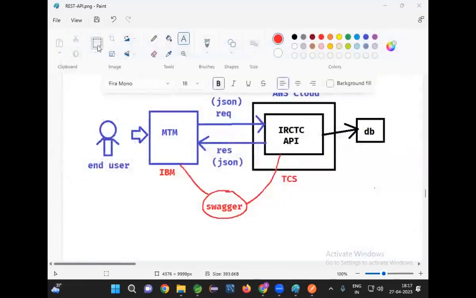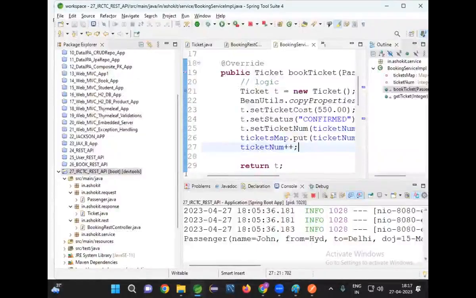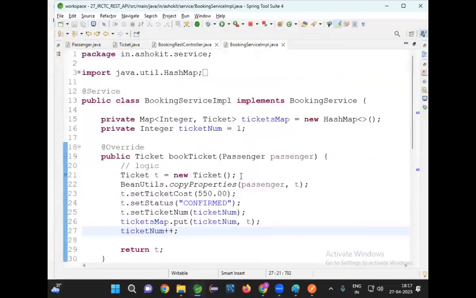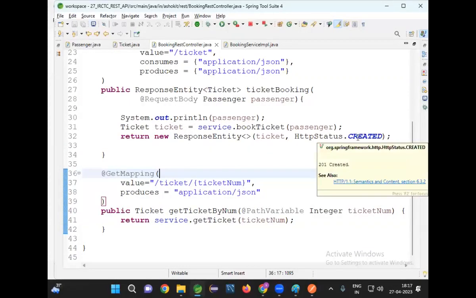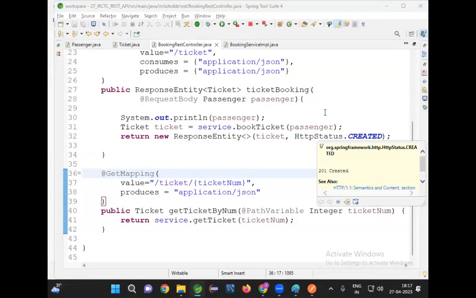Hello, sir. Yes, sir, one minute. Sir, in post mapping, we are using ResponseEntity for the 201 status code generation. Correct. Sir, why are we using 201? Sir, 201, the message is clearly saying created. What is the meaning of a post request? You want to create one record, right? And that record is created. That is a meaningful status for the post request.